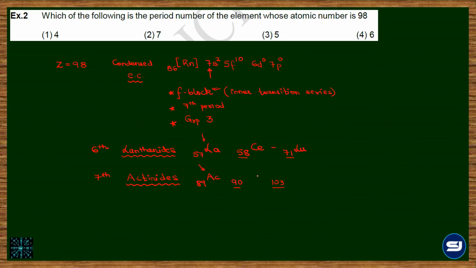Starting and ending element: thorium, Th, to lawrencium, Lr. So once again, if you know that actinides have the atomic number range from 90 to 103, it's always going to be an F block element in the 7th period and group number 3. In these 14 elements, these 3 pieces of information are going to be fixed. Got it?